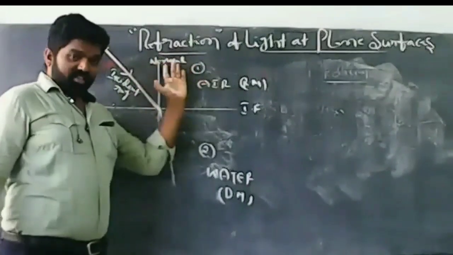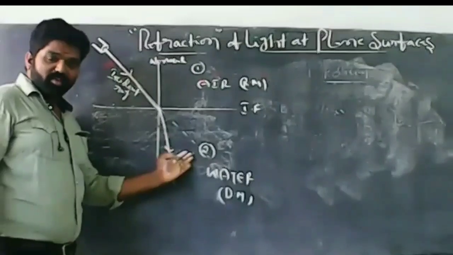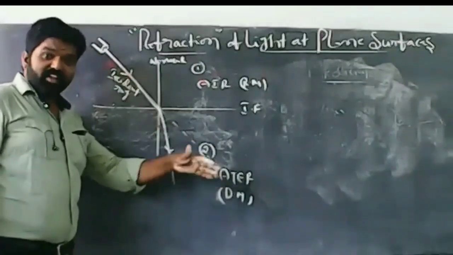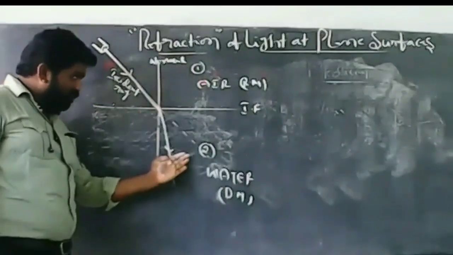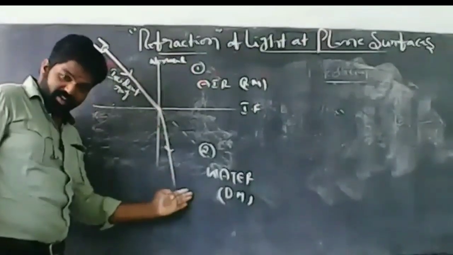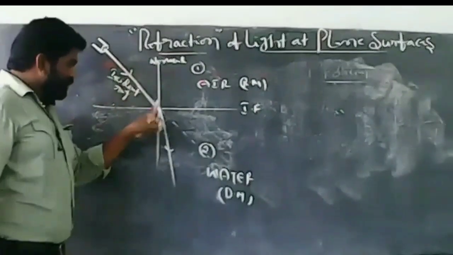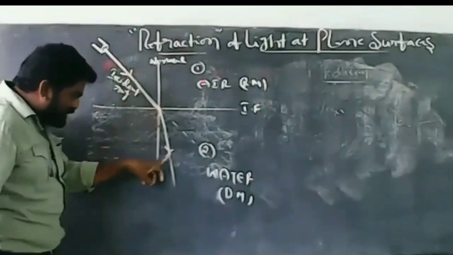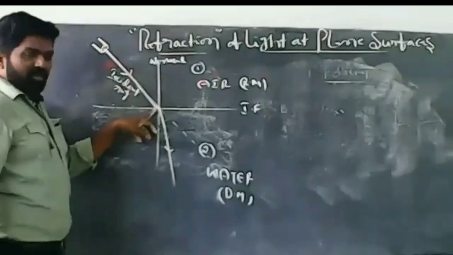It can be considered a single medium, no other medium, and without deviation the light rays propagate. But here, because of two mediums, air and water, the velocity of light is different in different mediums. So the light rays change their direction at the interface.